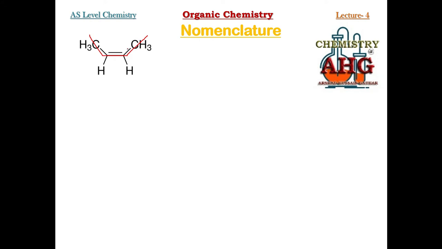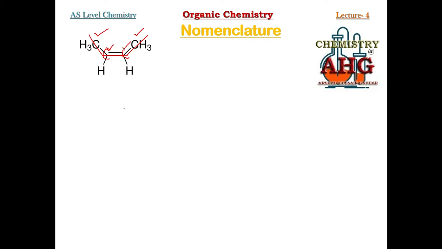In the longest chain there are 1, 2, 3, 4. These are carbon atoms. So there are 4 carbon and they have a double covalent bond between them. So what will be the name? Butene. But for 4 carbon, ene for double bond, butene.